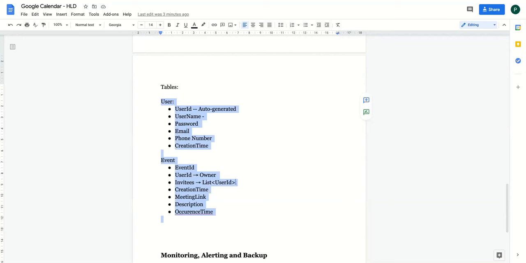But because we have to store these fields in a very structured format, maybe it's better to use the SQL database here. In the last design which I discussed, where we were designing the Google Type Ahead system, we preferred NoSQL databases because the data was not very well structured in that case. And here I am preferring SQL database because the data is very well structured. So you can either go ahead with SQL or NoSQL.